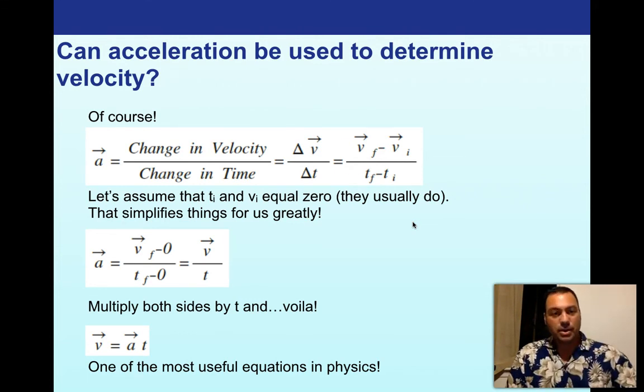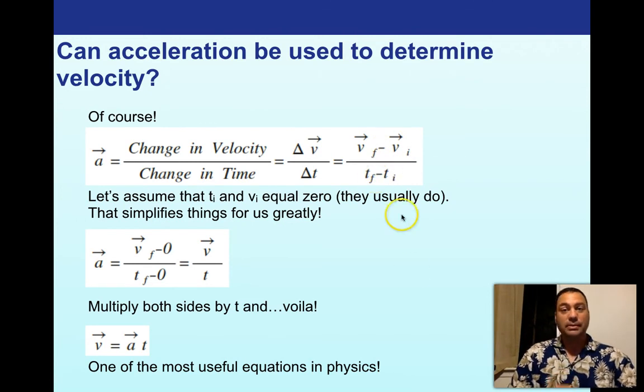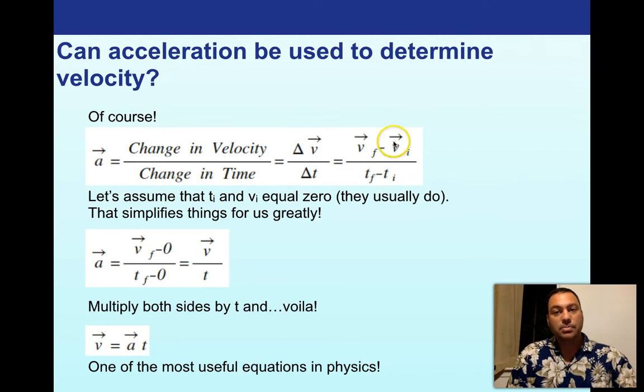So then we could just go ahead and plug those in. If we're going to assume that the initial time is time 0, time 0 is going to be the beginning, and then the velocity is going to be 0 as well, our initial velocity. Look at this. We can plug those in, so it turns into v final minus 0 over t final minus 0. Look at that. Anything minus 0 is just itself, so look, acceleration is equal to velocity divided by time.